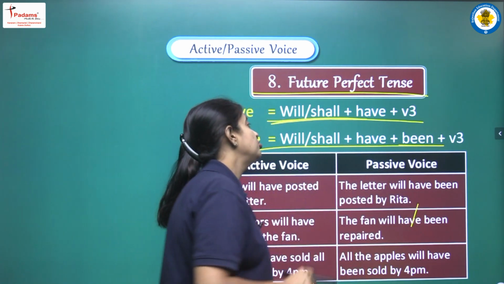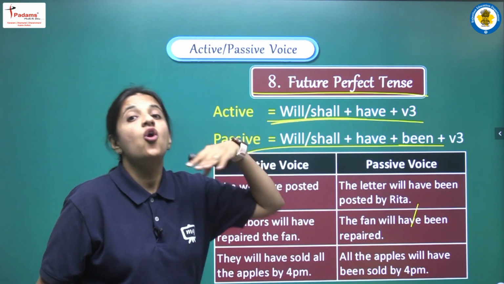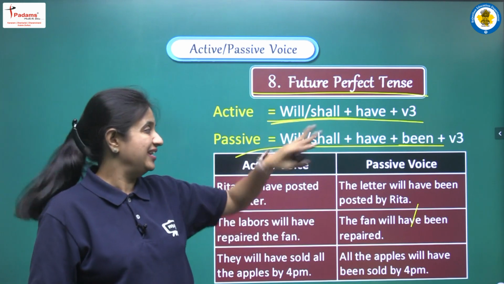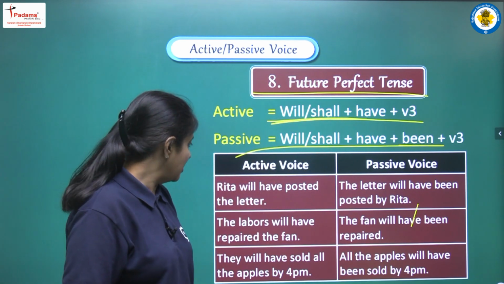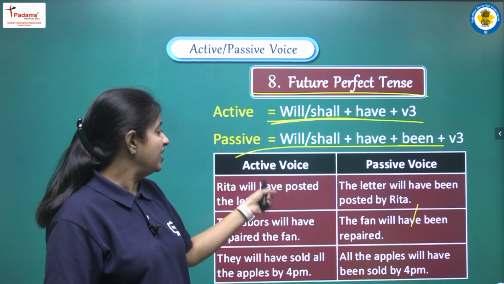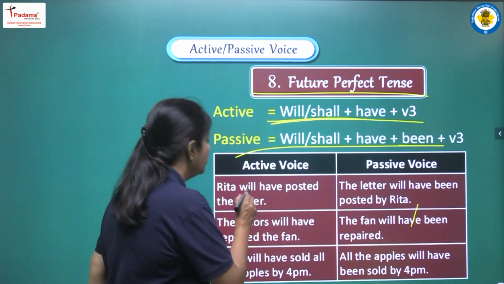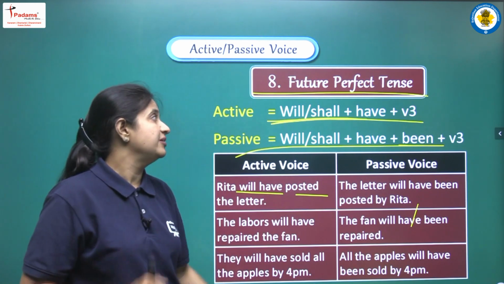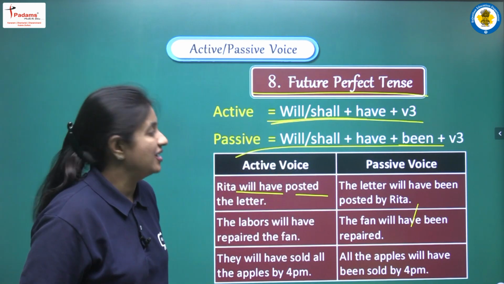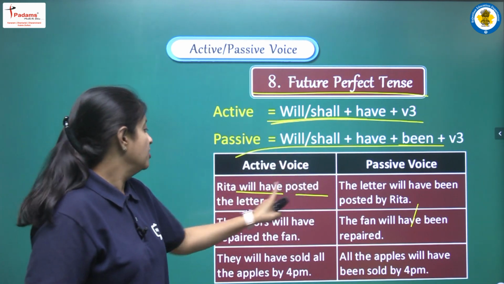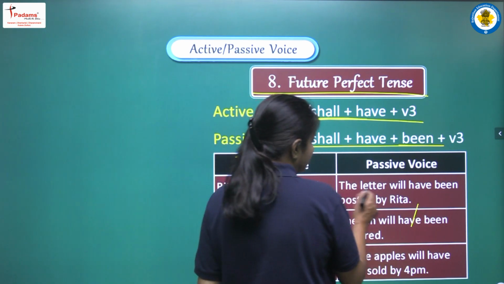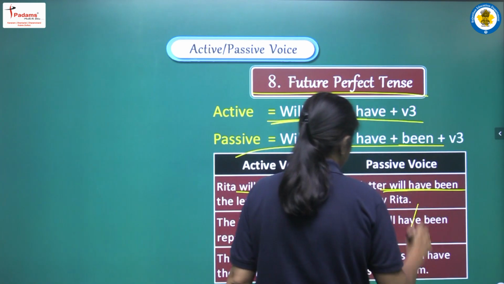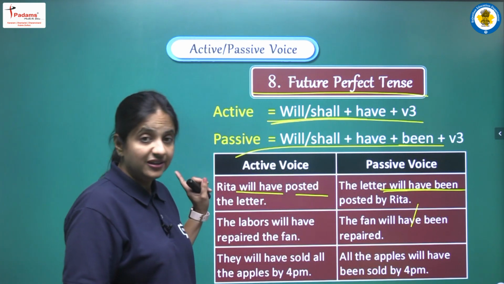It means we have to write will have been and shall have been, and yes, for the main verb we know we have to use the third form. Let's see the examples. The first is: Rita will have posted the letter. Will have plus third form, it means future perfect tense. So now we have to add been. What is the object? The object is the letter. We will write: the letter will have been posted by Rita.